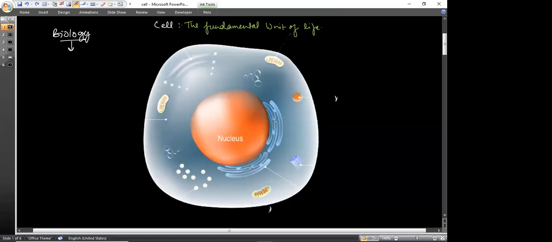Since the cell is the basic fundamental unit of life, and we are studying biology, this chapter is very important, because in the higher classes we will study reproduction and life processes. The cell will be very important because of the different kinds of functions the cell and different cell organelles perform.